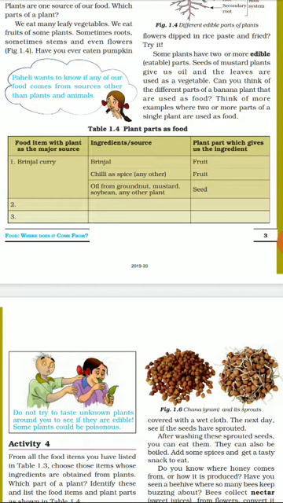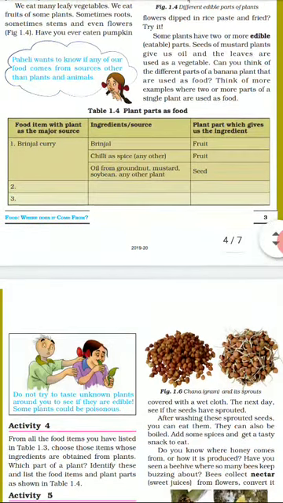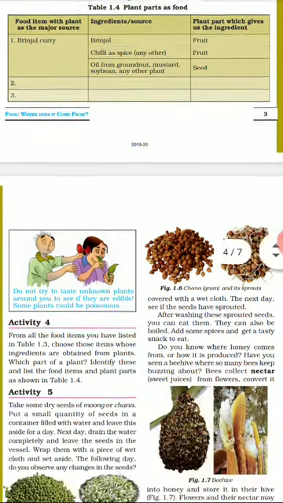So which part of the plant? Brinjal is a fruit, chili is also a fruit, and oil is obtained from seeds: mustard, soybean, sunflower. All these are plant seeds from where we get the oil. In this way, whatever food you make at home, you can categorize the ingredients, identify where we get each ingredient from, and which part of the plant it is.